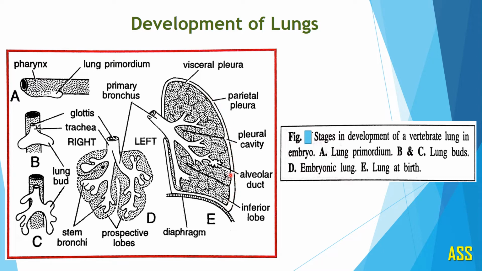This peritoneum has two membranes. The outer membrane is known as the parietal pleura and the inner membrane is the visceral pleura. In between these two membranes, that is the parietal pleura and visceral pleura, there is a cavity. This cavity is the pleural cavity, which is filled with a collagenous fluid called pleural fluid.